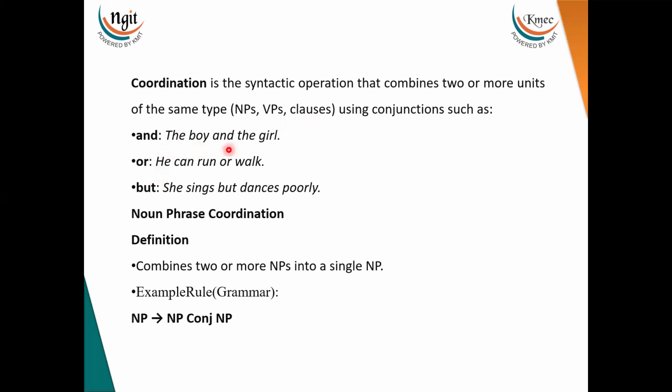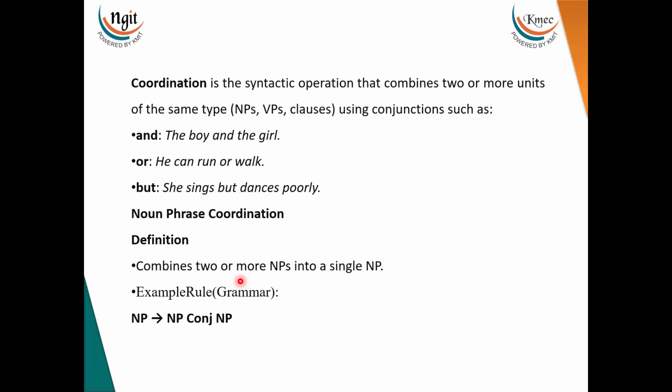For example, the boy and the girl we say. So now and is a conjunction which is trying to coordinate these two. Now or, he can run or walk. You can also see an example for but. She sings but dances poorly. So now noun phrase coordination, what does it say?